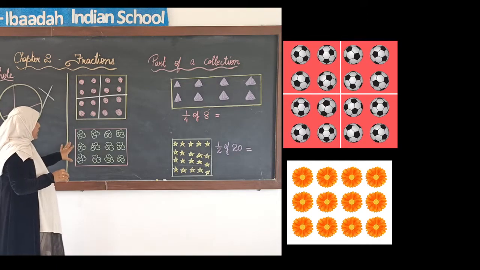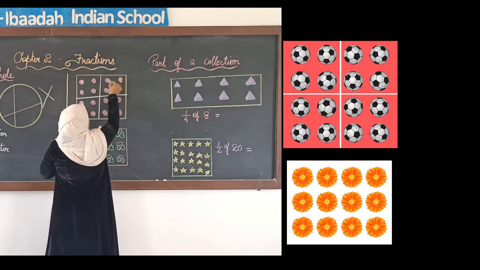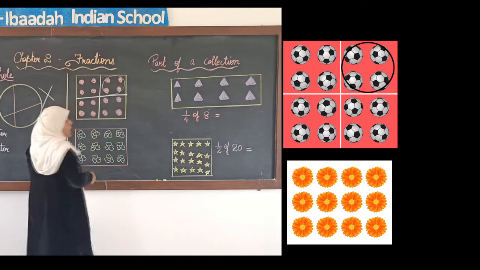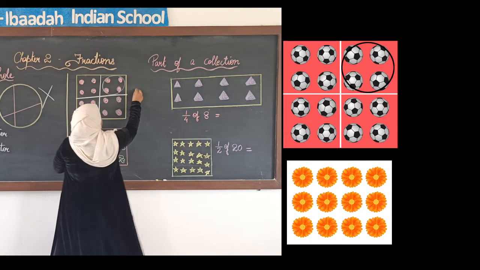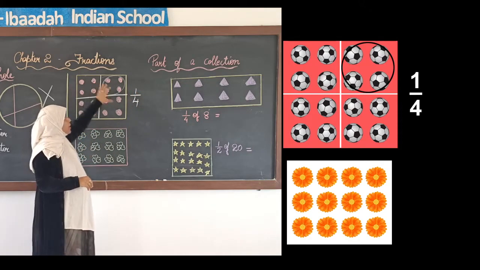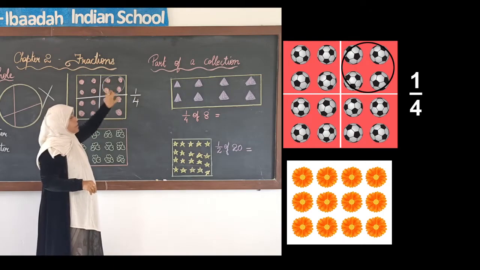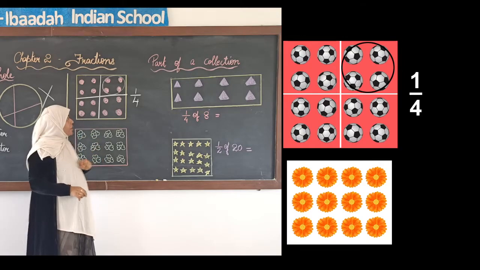Okay. Now in the first example, suppose I take these 4 balls, okay. So I have selected the first group, that is 4 balls. So I am taking 1 out of 4. So 4 groups were made, and from there I have taken 1 group. So 1/4, okay, or a quarter.